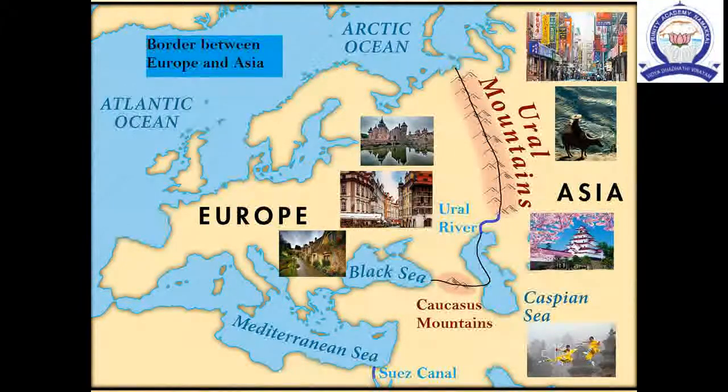A comparison of Asia and Europe. Asia and Europe are integrated geographically and separated politically. Europe is the giant peninsula of Asia. Both the Himalayas and the Alps were formed during the same geological period. The steppe grasslands and the coniferous forests are spread over several hundred kilometers from Europe to Asia.